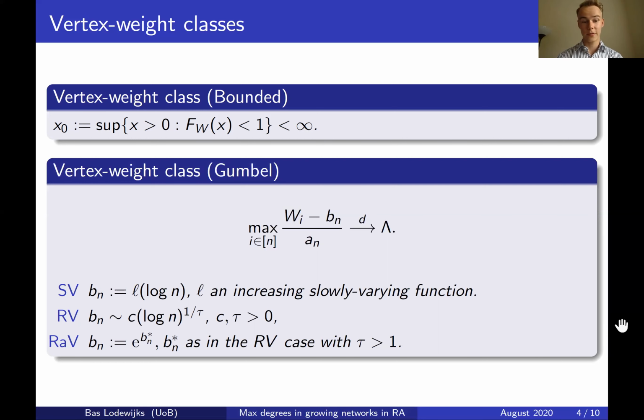And you can think of the SV class as the extension of the RV class with τ equal to infinity, and the RAV class as the extension of the RV class with τ equal to 0. And examples would be, in the RV class, we can find the exponential distribution, the folded normal distribution, and the geometric distribution. And in the RAV class, we can find, for example, the log normal distribution.